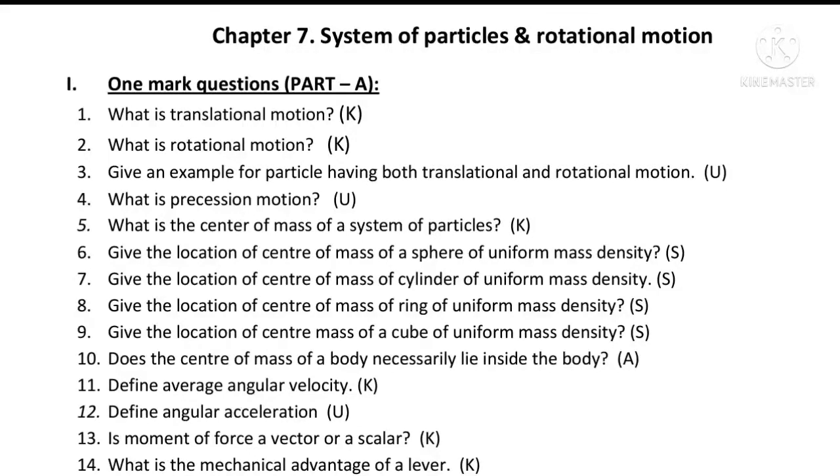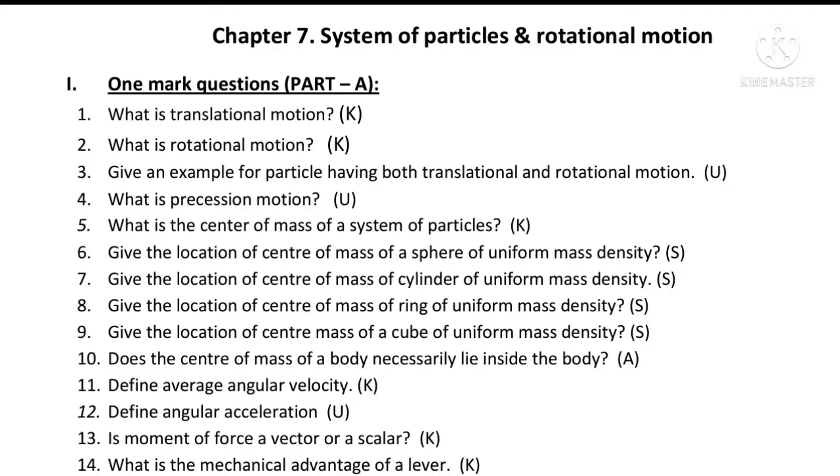Give the location of the center of mass of a cylinder of uniform mass density. Answer: the center of the axis of the cylinder. Give the location of the center of mass of a ring of uniform mass density. Answer: at the center of the ring. Give the location of the center of mass of a cube of uniform mass density. Answer: the point of intersection of the diagonals.